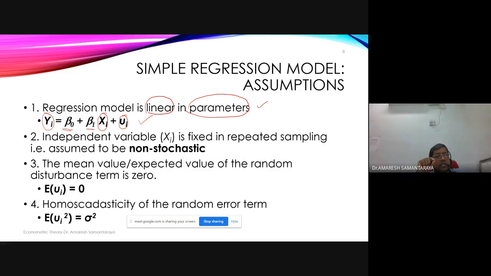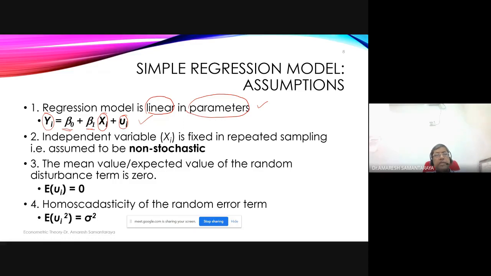This assumption is very, very critical for you to understand the difference between the mathematical model and the econometric model. If you remember, the mathematical model suggested that everybody who has income of 10 will have the same consumption expenditure. Like if your intercept is 0 and your MPC is 0.6, then for everybody with income of 10, the mathematical model suggests the consumption expenditure will be 6.